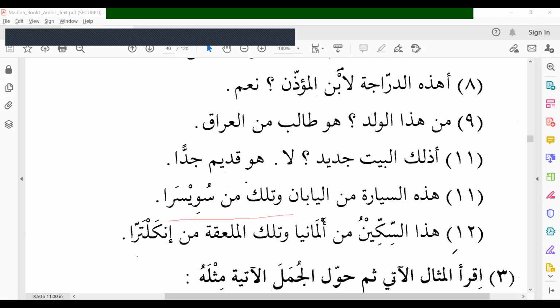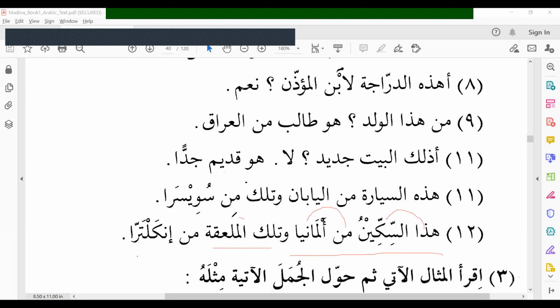Okay. هذا السكين. Sikino means knife. Sikino, knife. Min Almania. Almania, Germany. Hada sikinu min Almania. This knife is from Germany.